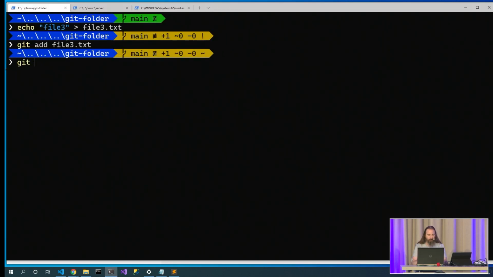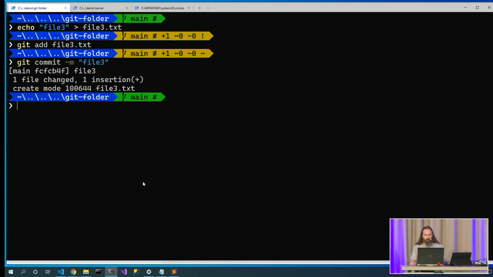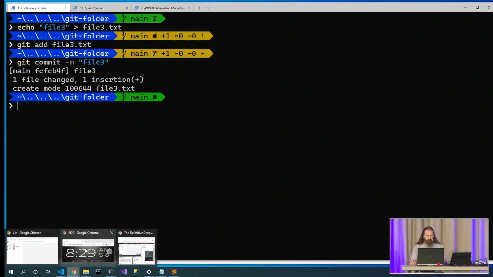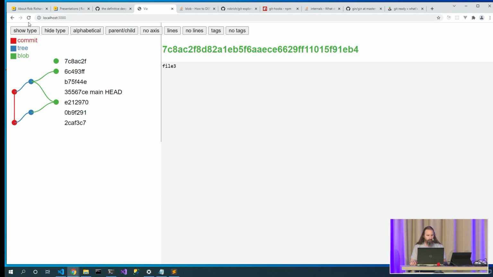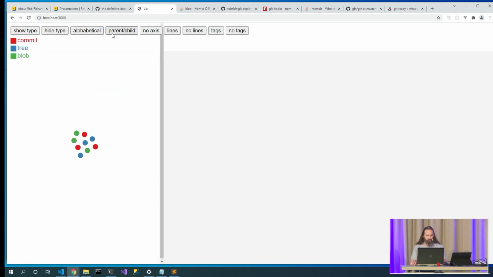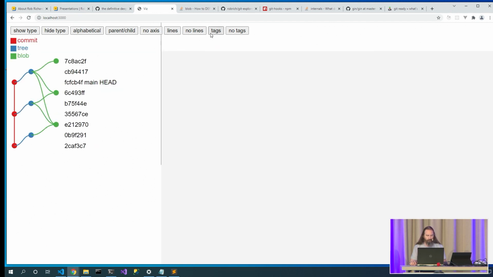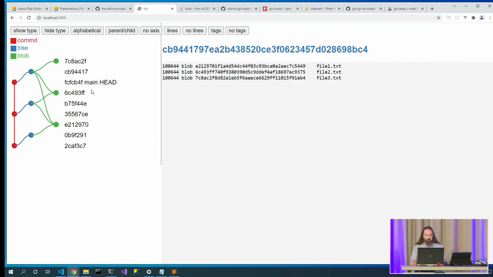Okay, so let's git commit -m file 3. And now we've committed that file. Let's refresh our visualization, show the type, parent-child, show the lines, show the tags. Okay, so now we have a 3rd commit, and it references this tree node, and it references this file, and this file, and this file. So this tree node says, hey, I've got these files in that directory.